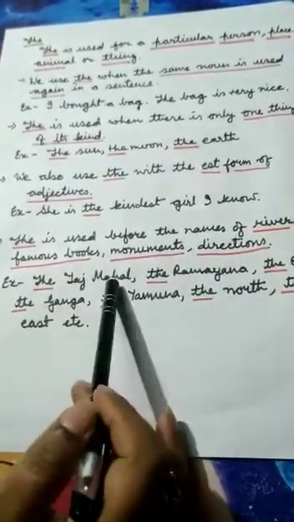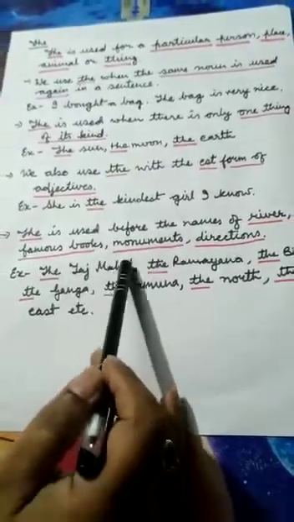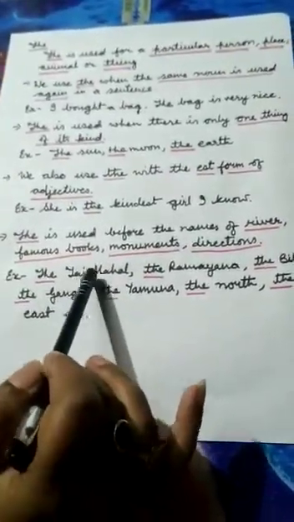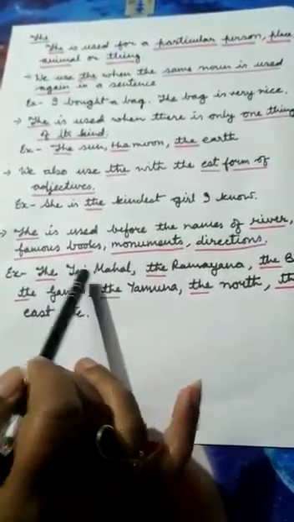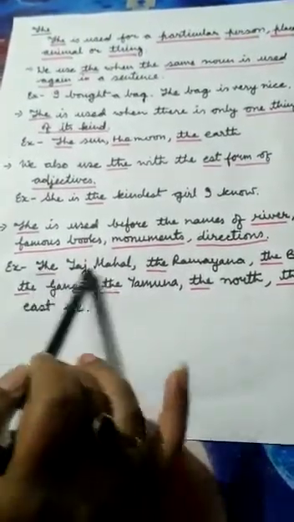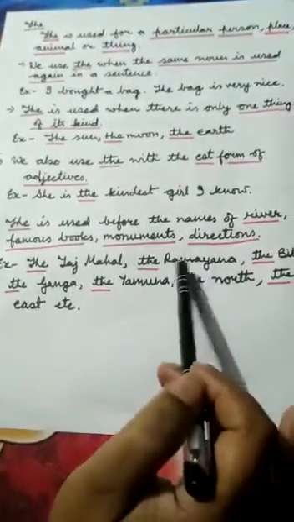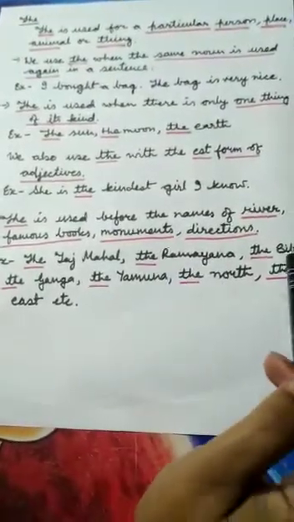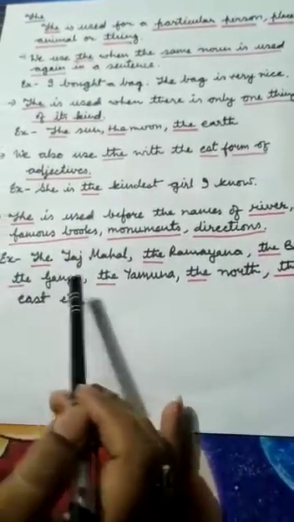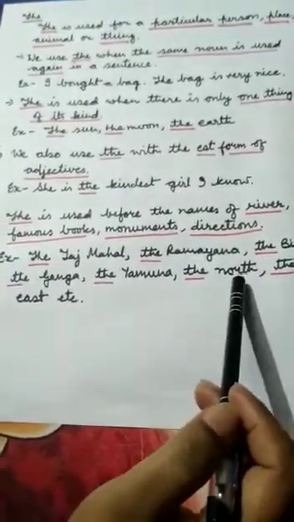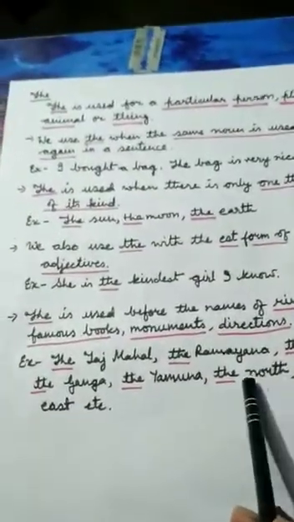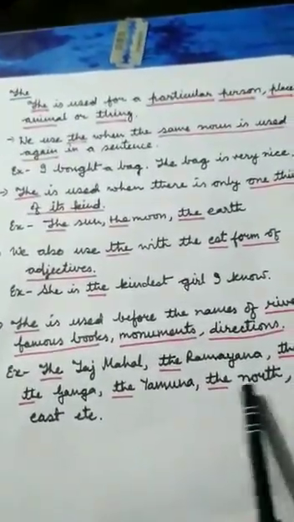The Taj Mahal. There is no need to define it. All of you know this monument, so we will write here the. क्योंकि ताजमहल को किसी की परिचय की जरूरत नहीं है. रामायण, here it is a sacred book, and Bible. Ganga is a river, Yamuna is also a river. North and east both are showing direction, so in the direction we will also add the.